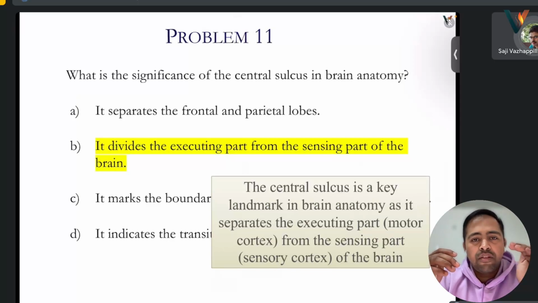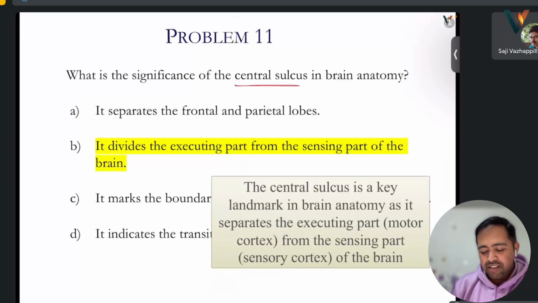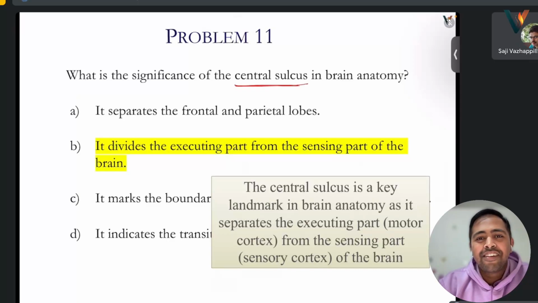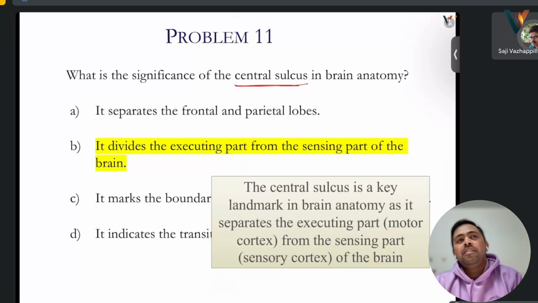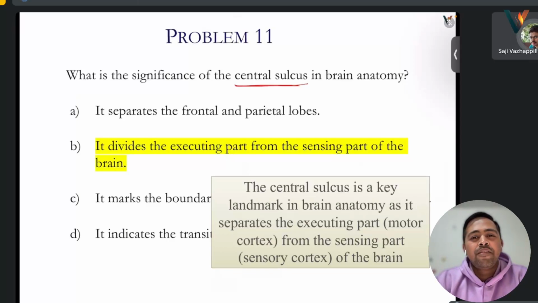But if you see the anatomy, the frontal lobe and parietal lobe are divided by one sulcus, no, sir? It is asking about the central sulcus. That is only the central sulcus. It divides the frontal and parietal, the executing part from the sensing part of the brain.